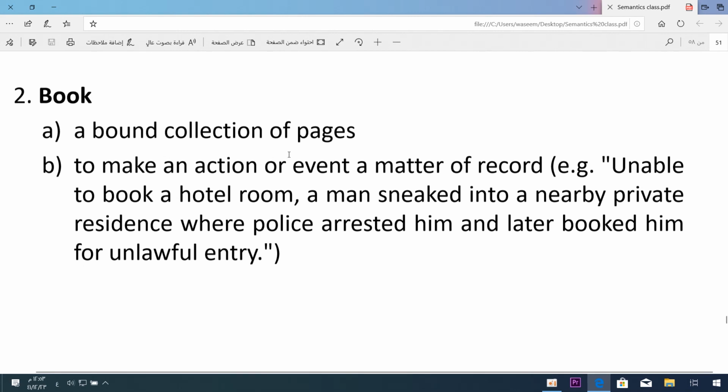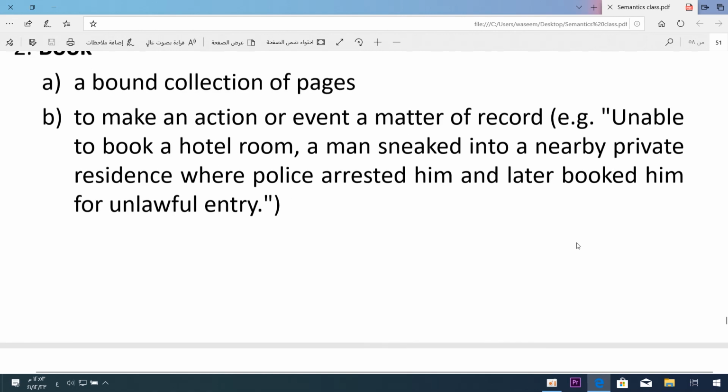To make an action or event a matter of record. Unable to book a hotel, to reserve a room in a hotel. A man sneaked into a nearby private residence where police arrested him and later booked him for unlawful entry. Booked.